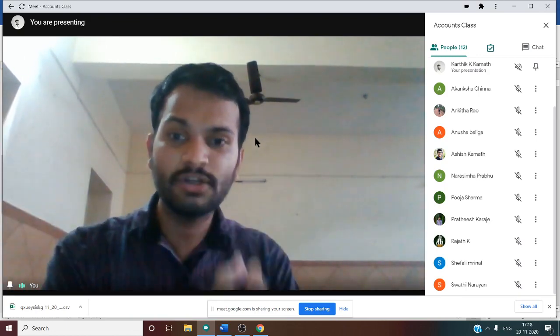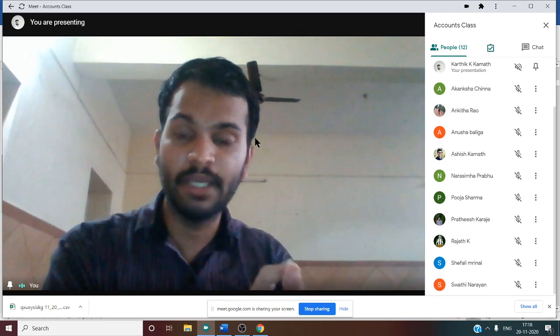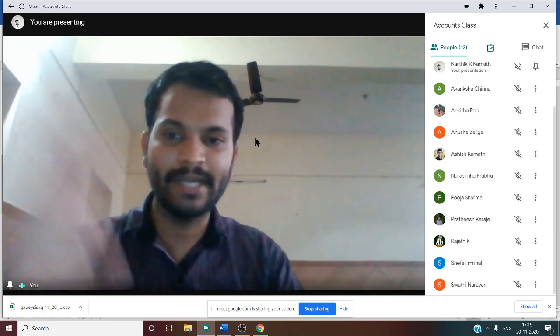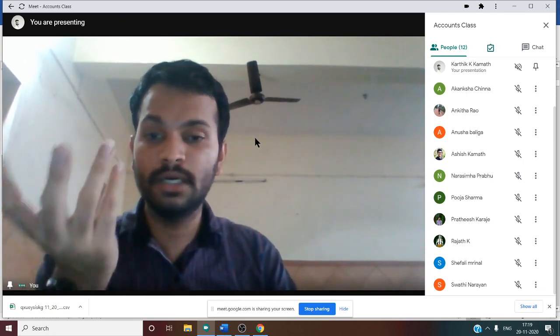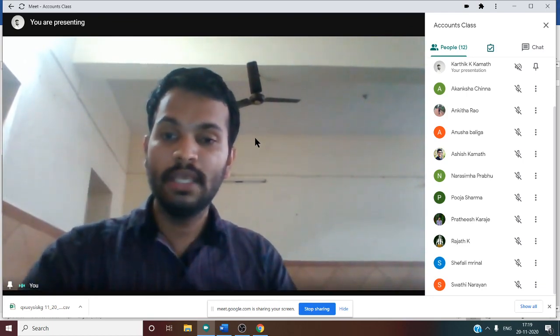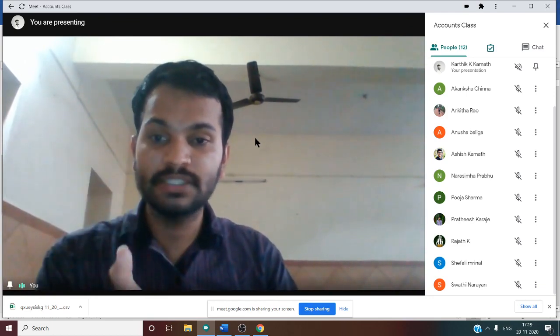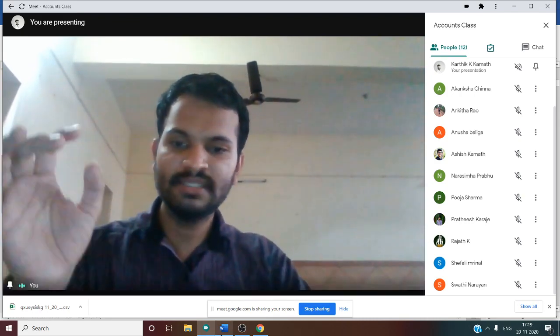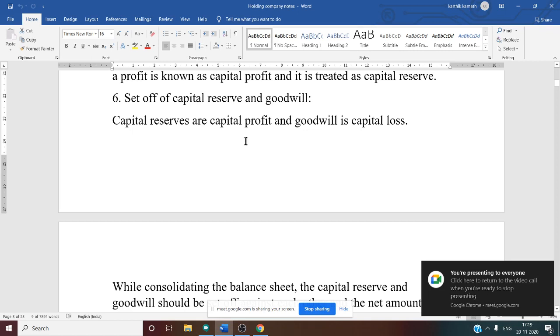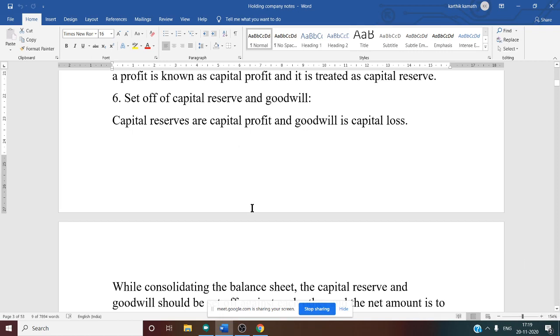So this set off balance, that 50,000, you need to show in the consolidated balance sheet. Sometimes you may get a positive balance also. In that case, the positive balance you need to show on the asset side of the balance sheet as goodwill. So this is about the setting off of capital reserve and goodwill.